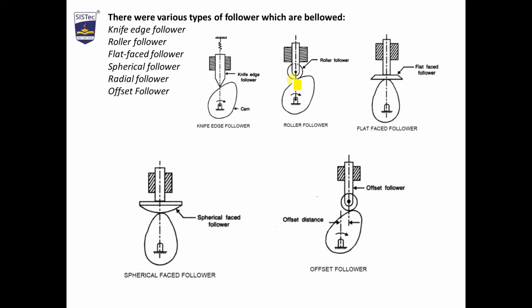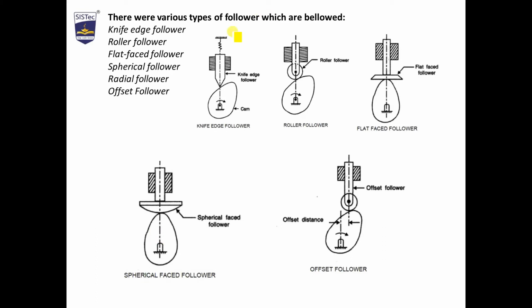Next is roller follower. It is used other than this, but it requires more space. It reduces the deterioration but it require more space, as the roller is connected with the cam, so we are calling it as a roller follower. Next is flat face. We are able to see this cam. It is a flat which is moving on the cam, so it is called flat face follower.